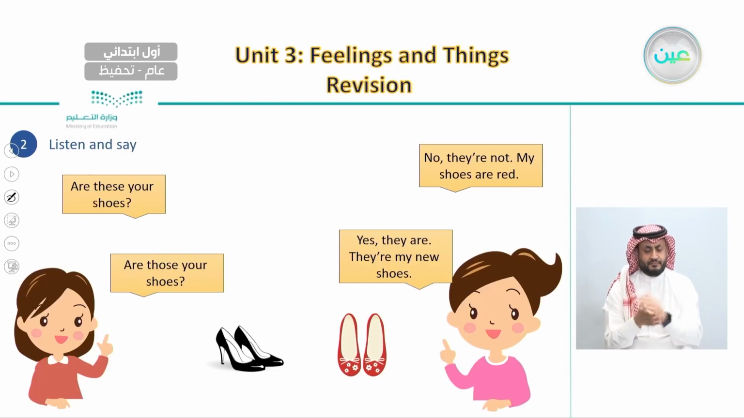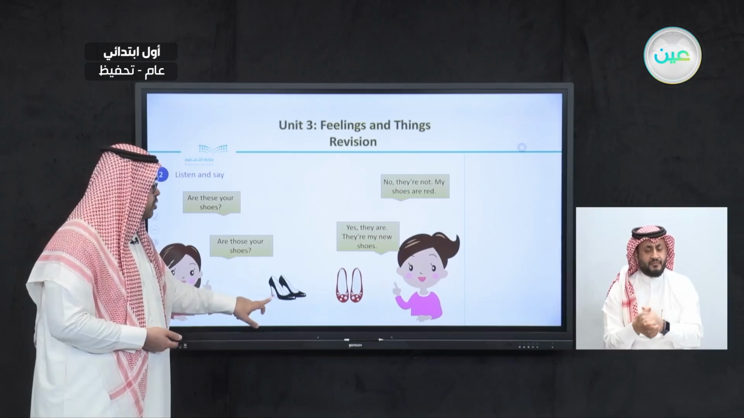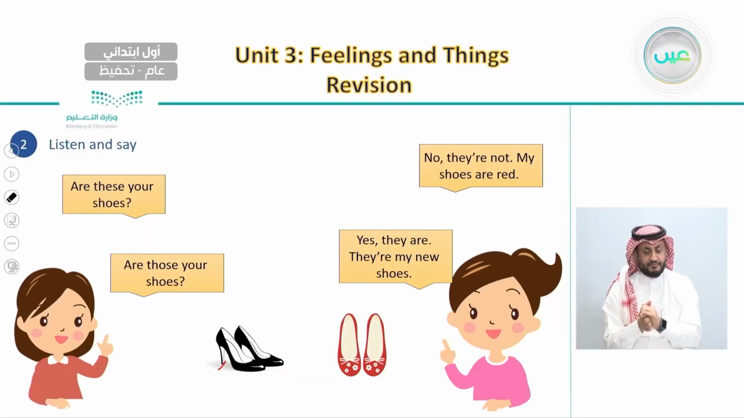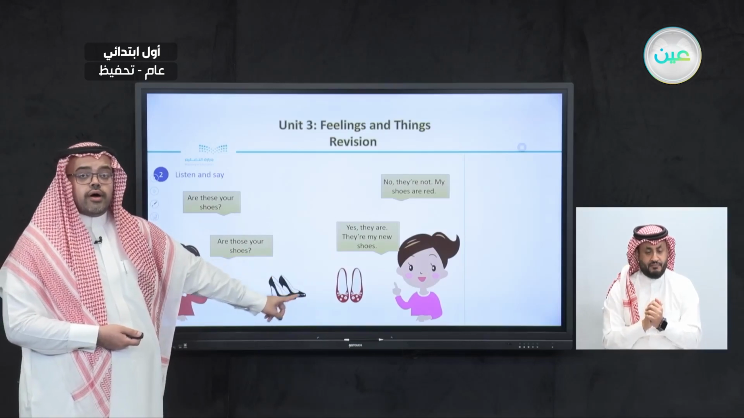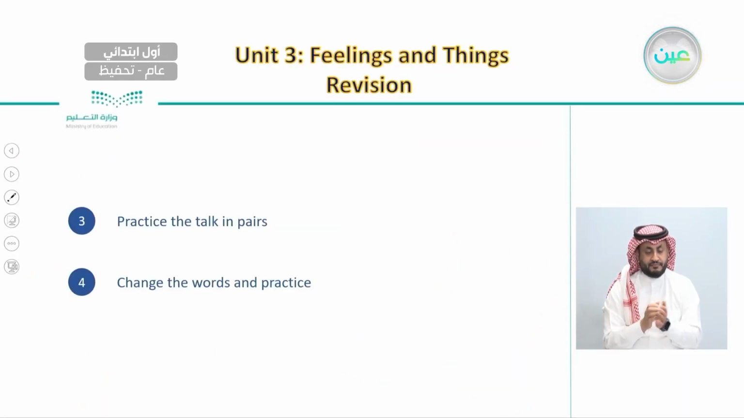After this, we listened to this conversation between these two friends, when the first one asked her friend about the clothes next to her, and she says, are these, because she's pointing at this one, are these your shoes? And she says no. So she asks about the red one. She says, are those? So if it is close to us, we say these. But if it's far, we say are those. And we said you can practice these talks in pairs.